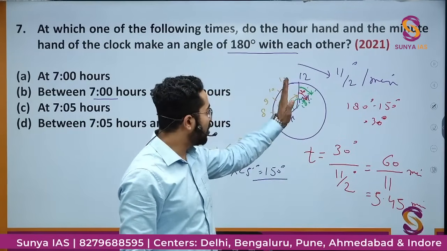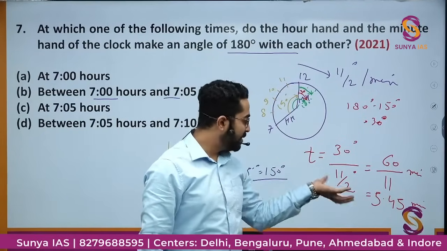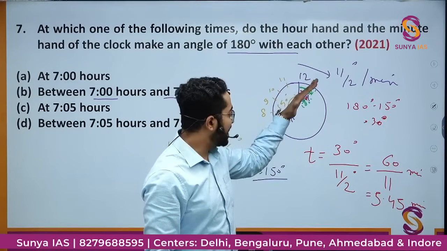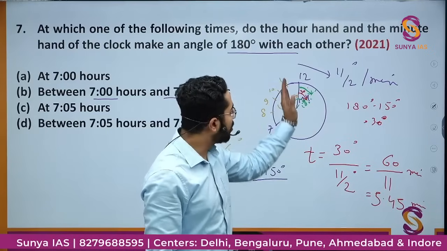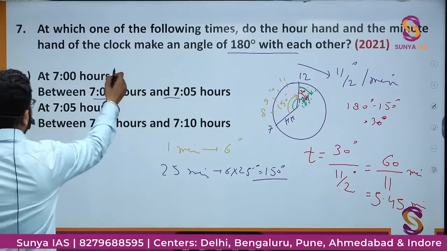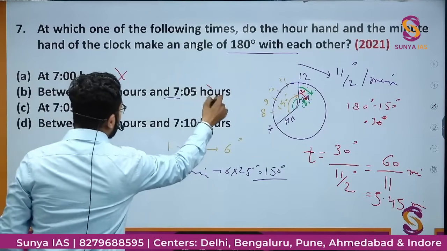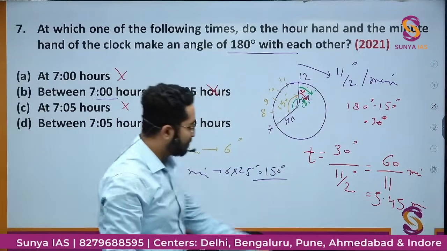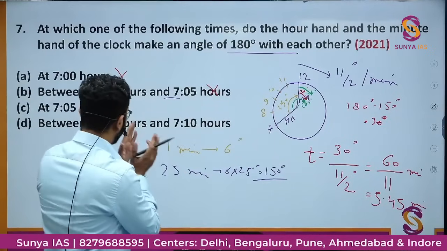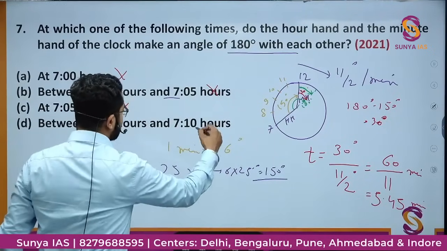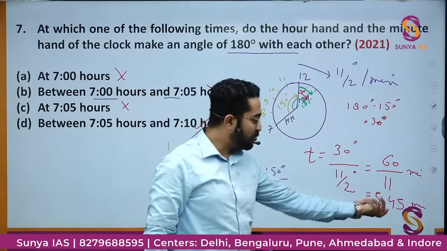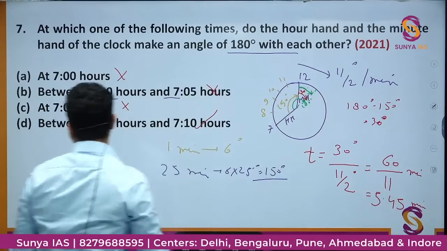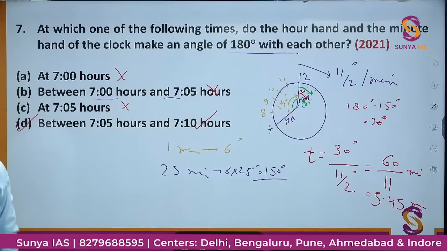So it is 7 o'clock, then they will be making an angle of 180 degree a few seconds after 7.5, that is more than 5 minutes. At 7, wrong; between 7 and 7.5, no; at 7.5, no; between 7.5 and 7.10, yes, because 5.45 minutes from 7 will be somewhere between 7.5 and 7.10. So the correct option would be option D, between 7.5 hours and 7.10 hours.